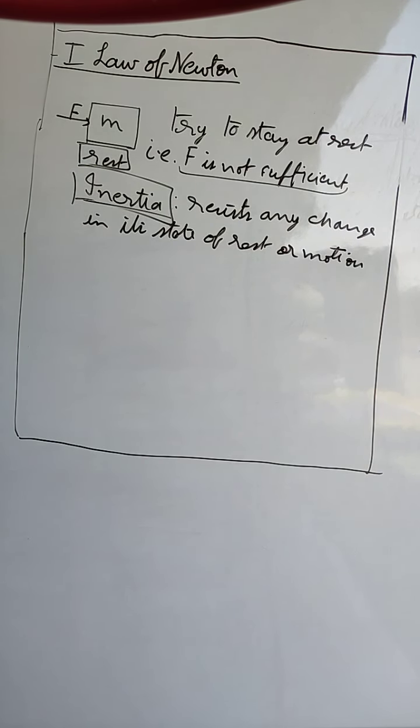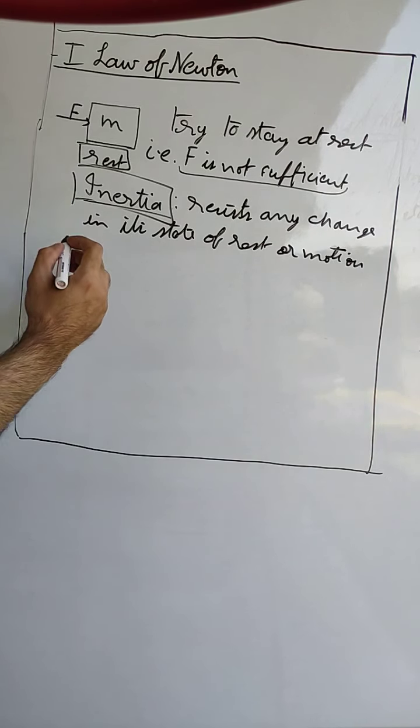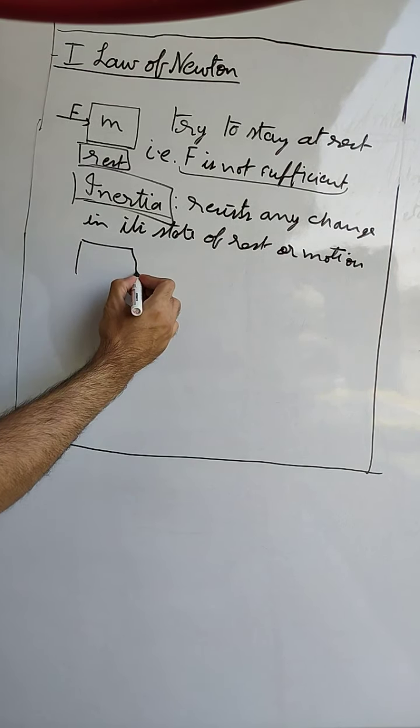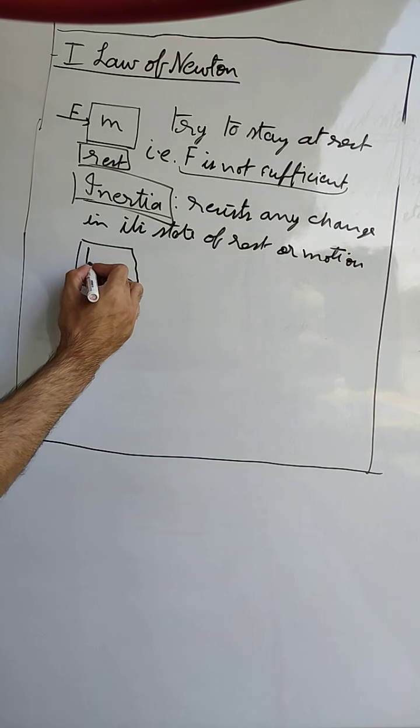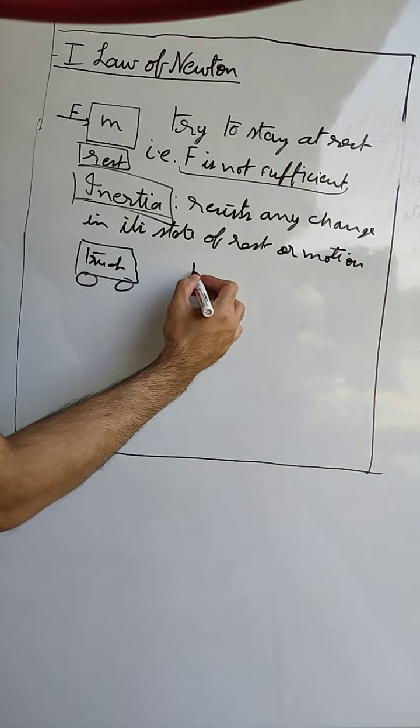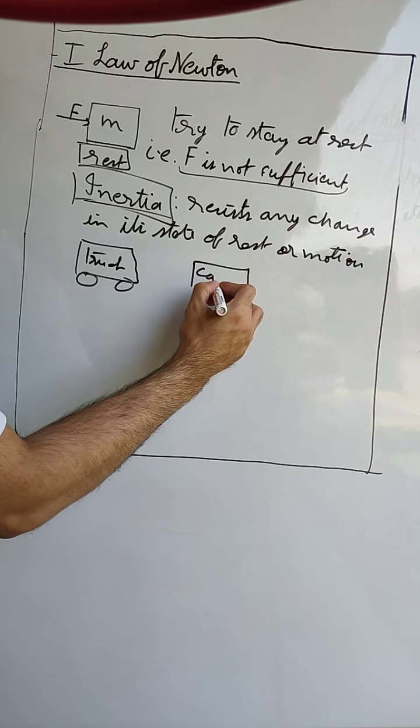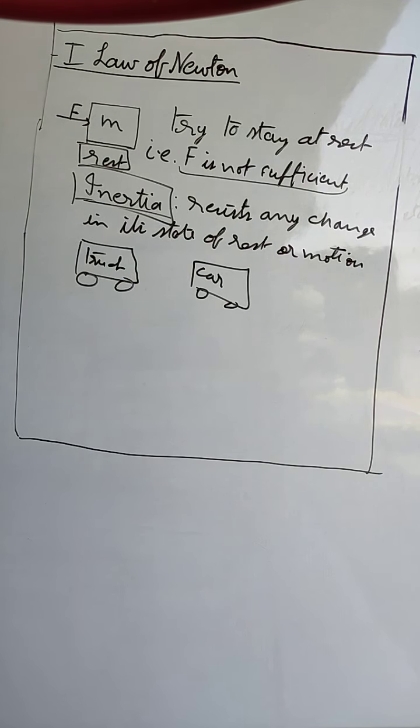Now in common life, we can see that suppose there is a truck, and there is a car. Which one of these will be easier to push? Both of them are at rest, and if we are trying to move them, which one, the truck or the car, will require less force to start moving?